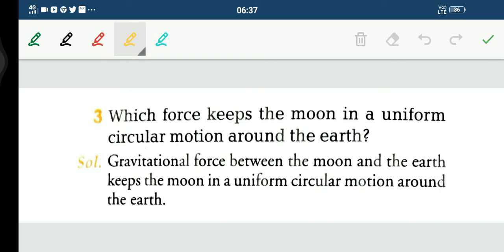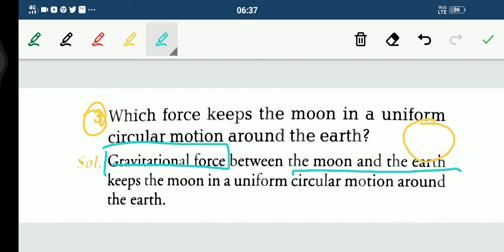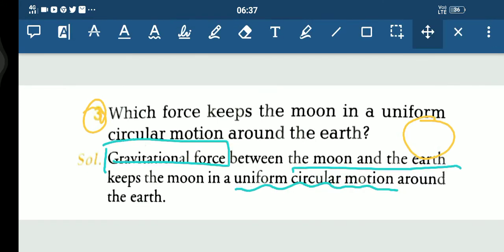Now, yesterday we had discussed some of the numerical portion of the gravitation chapter, and today in this module we'll be discussing some of the questions. The first question that you all can see here is, which force keeps the moon in a uniform circular motion around the earth? I think you know this answer. Yes, it is gravitational force. Very important thing: it is this force between the moon and the earth that keeps the moon in a uniform circular motion. Remember this thing.